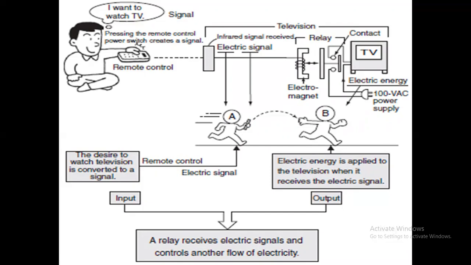So here A will give a signal to B in order to operate, and B will act on it. B will close the contacts and the TV will be on. Whenever he doesn't want to watch the TV, he will switch off with the help of the remote control, which is a similar condition to a relay, and B will be in the off position. So this is how the total system will be acting.